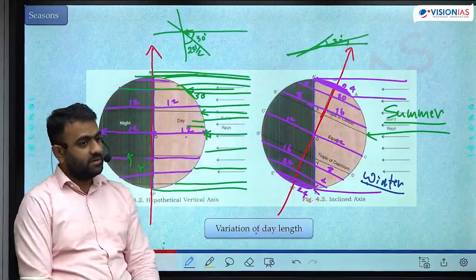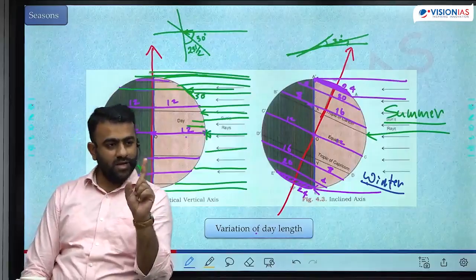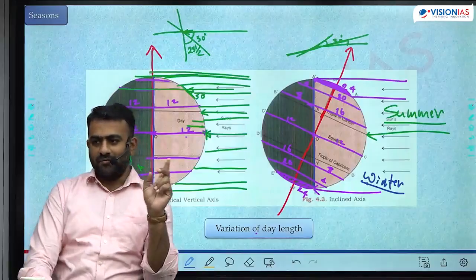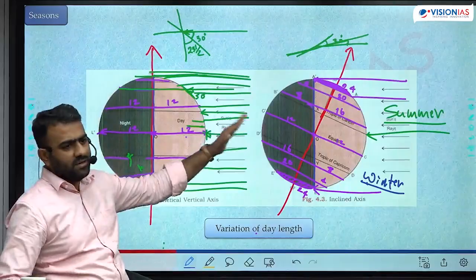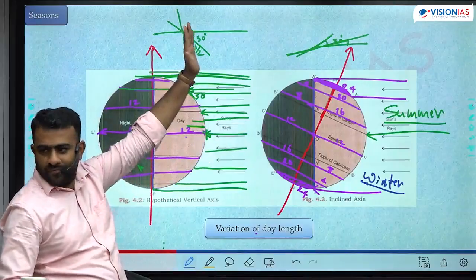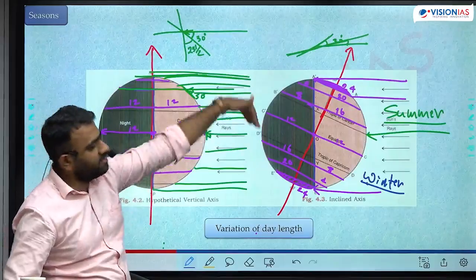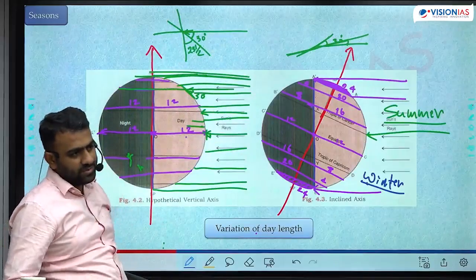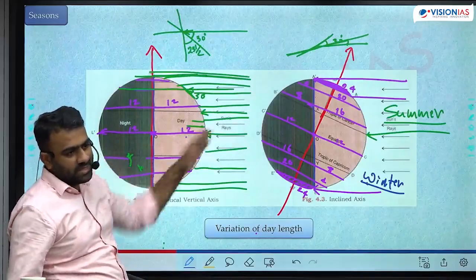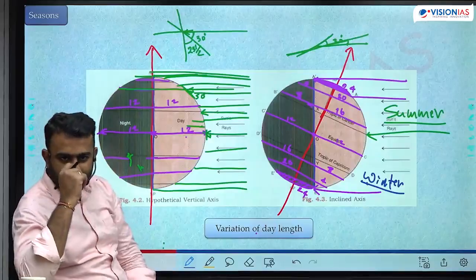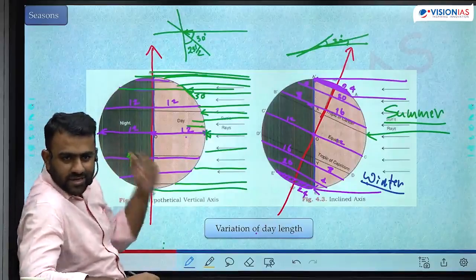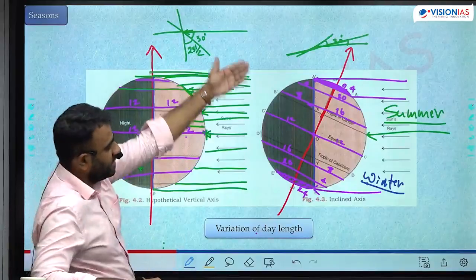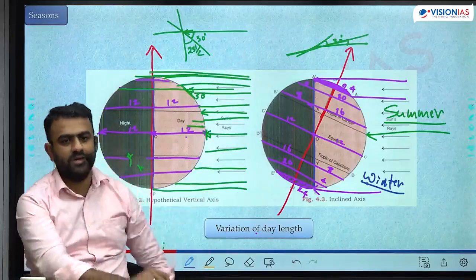So is this clear? Why there is summer? Longer length of the day, higher intensity of sunlight. Why there is longer length of the day? Because of the tilt. The tilt has changed. Earlier there was equal day, equal night. Now the length of the day is increasing continuously towards the north, decreasing continuously towards the south. Because of the tilt towards the sun, the angle of incidence has increased. Angle of incidence will increase the intensity of sunlight also. Higher intensity of sunlight, lower intensity of sunlight.